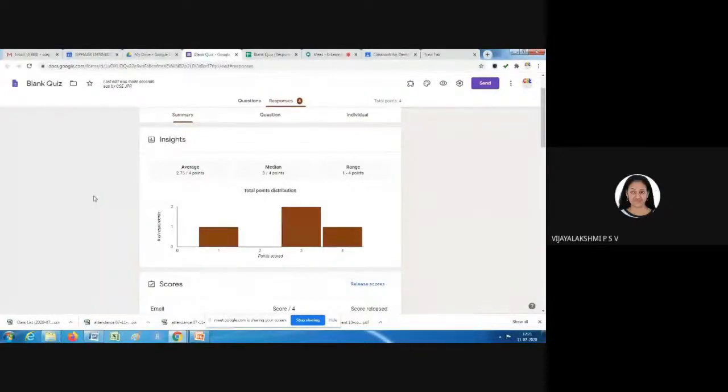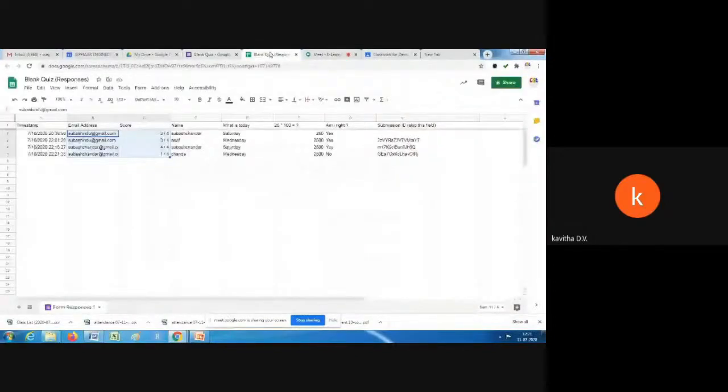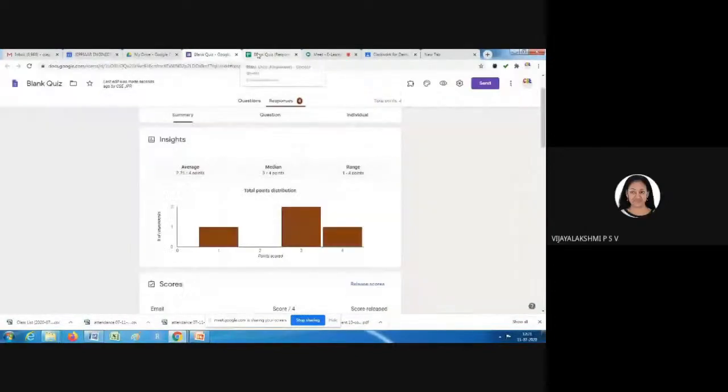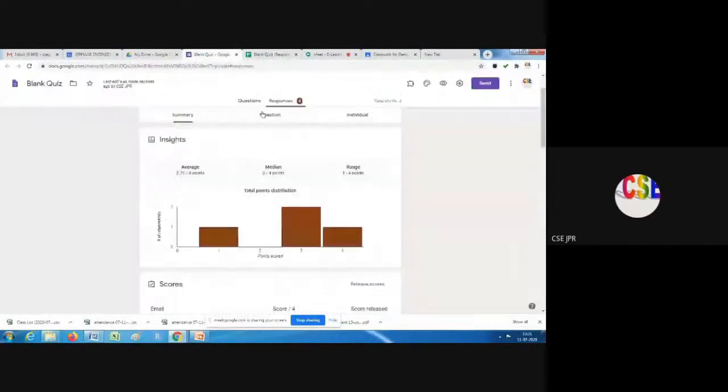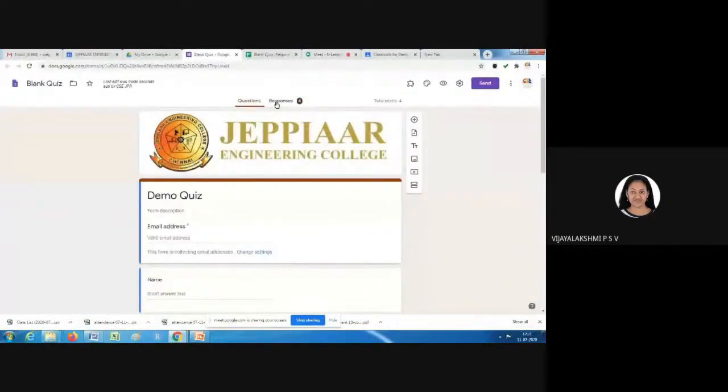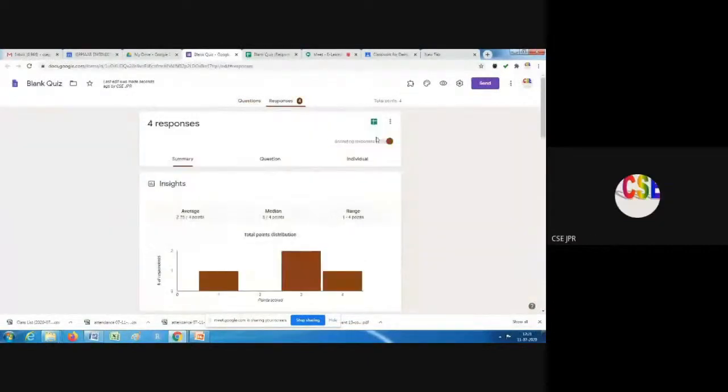Sir, if I want to disable this link after 1 hour, is it possible to set a time for it? Thank you very much for asking this question, ma'am. I forgot to specify that. You can see the button here, accepting responses. That can be done manually. I didn't try setting a time, but I think that option is not there. We have to do it manually.